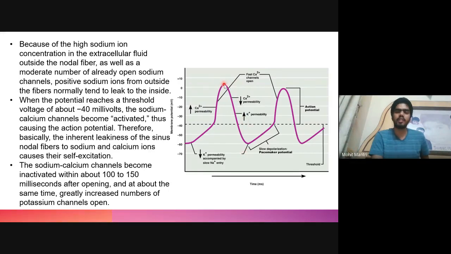So the membrane potential will again repolarize back to around -60. And again, since the leaky sodium channels are open, a slow increase in the potential will take place, and once it reaches -40, the action potential will occur again. So this takes place at regular intervals, and because of this, the conduction takes place.